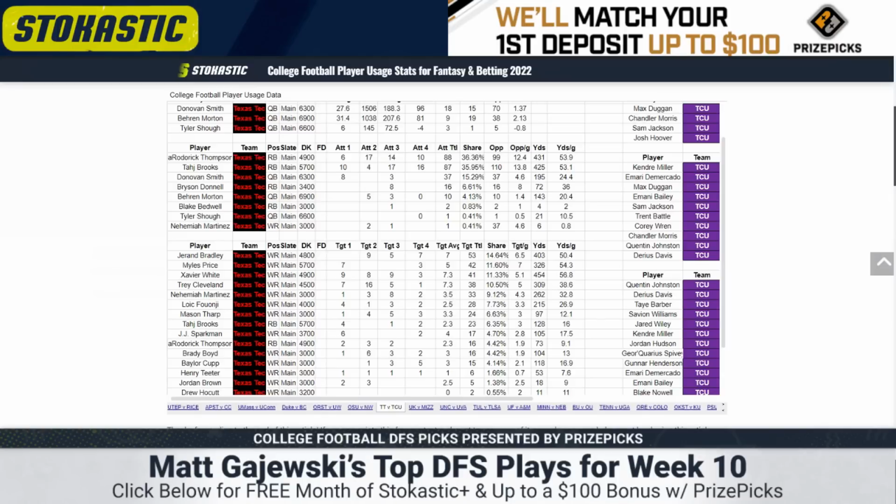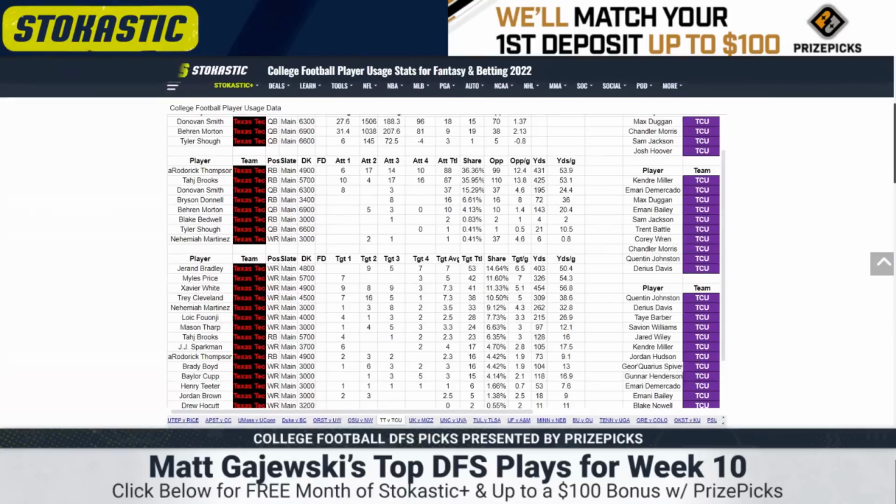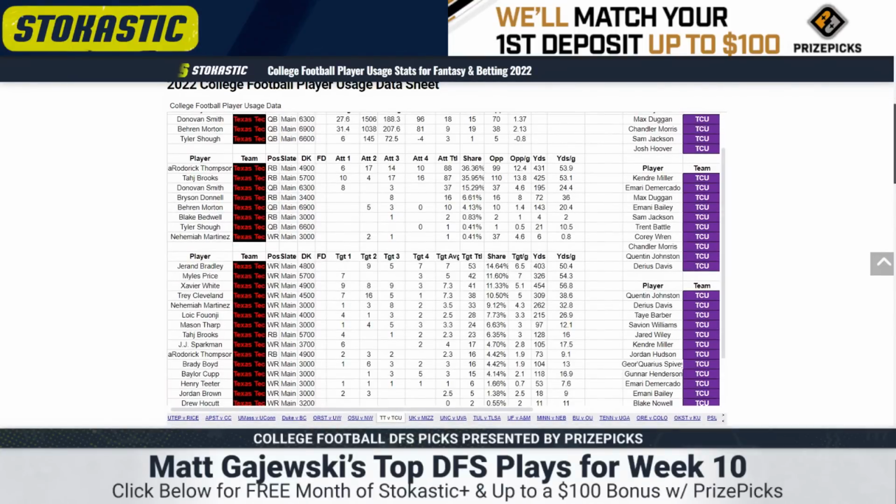Last week, the targets were number 1, Jaron Bradley. He had 7. And then you came Miles Price at 3, Xavier White with 3. Trey Cleveland only had 1. But I like to defer to the routes. The one thing I'll say here is this team runs so many raw plays that you're going to see rotation. No one's ever going to have 100% route share. 70% routes on this team is like 100% of the other team because of the raw volume.